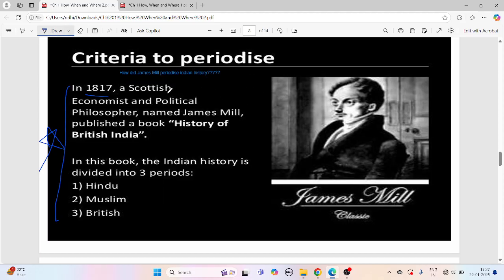Then this whole thing came in 1817. A Scottish economist and political philosopher, who also had a big role in political matters, named James Mill, published a book, History of British India. In this book, Indian history is divided into three periods: Hindu, which we learnt in 6th class, Muslim, the Mughal rulers, which we learnt in 7th class, and British, which we would be learning now.